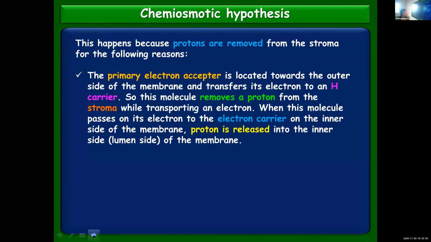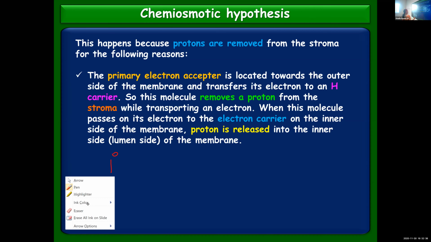Along with transporting the electron, it will remove a proton also, because it is a proton carrier. When this proton carrier passes the electron to a carrier on the inner side, proton will be released to the inner side of the membrane. I'll repeat it once again.